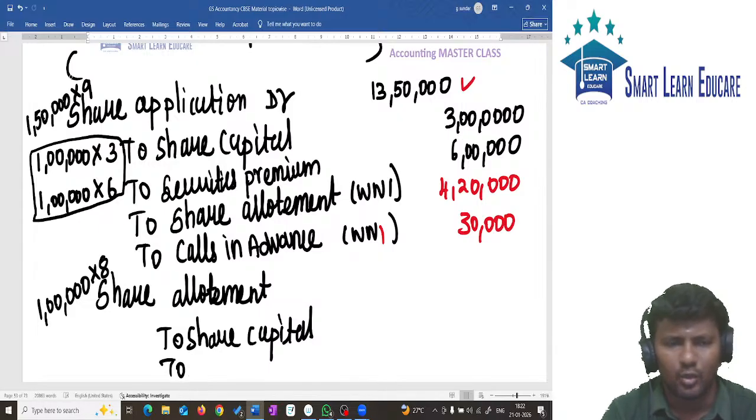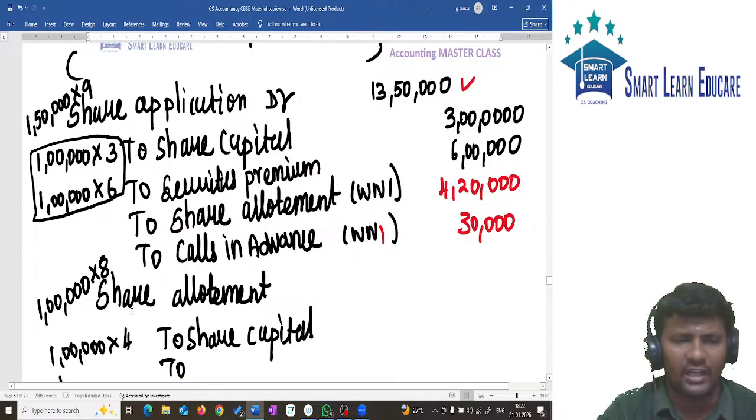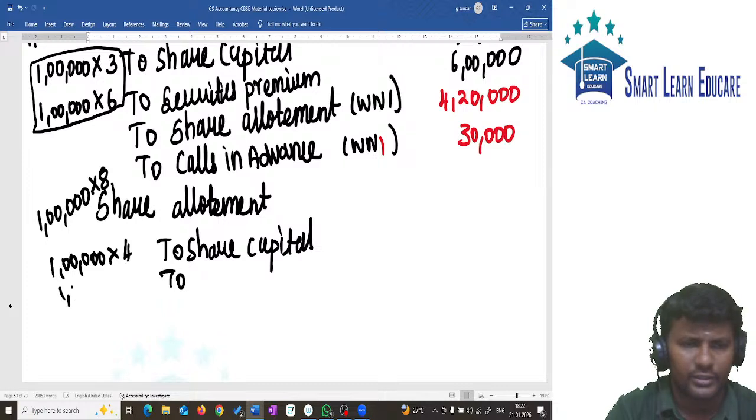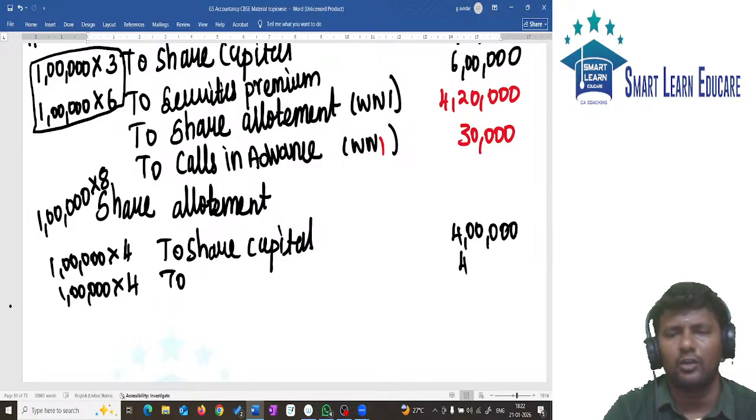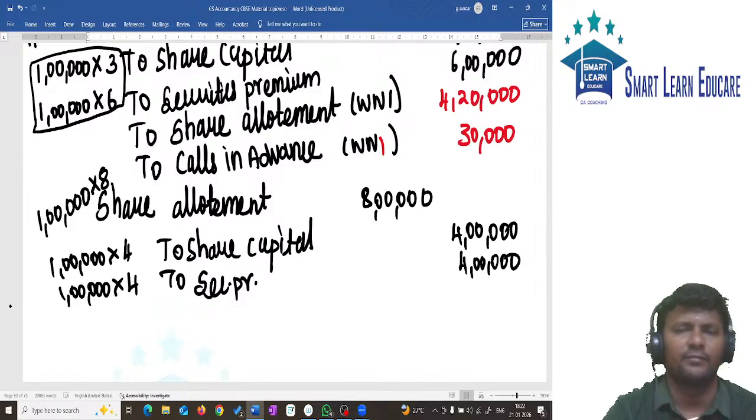To share capital it is 1 lakh into 4, which gives 4 lakh. To securities premium it is 1 lakh into 4, which again gives 4 lakh. Total 8 lakh. Allotment is 8 lakh.